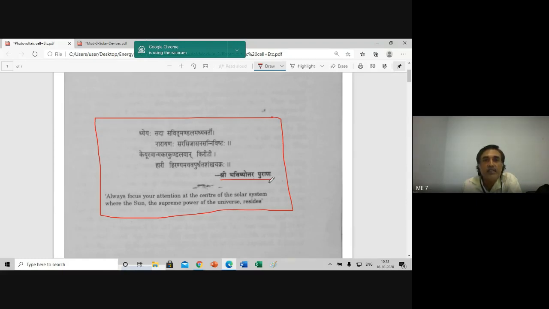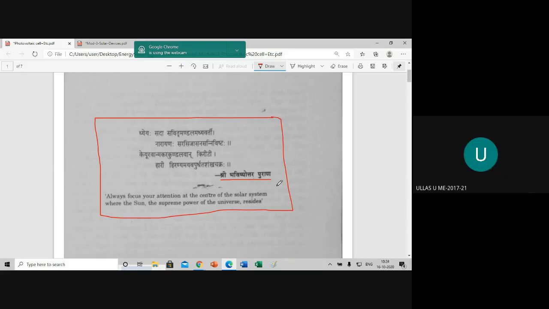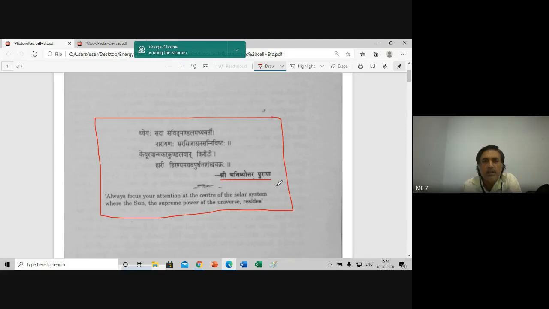Deha sada savitru mandala madhyavarti Narayana sarasijasana sannivishta keyuravan makara kundalavan kiriti hari hiranmaya vapur dhrita shankha chakra. I know only some words of this meaning.